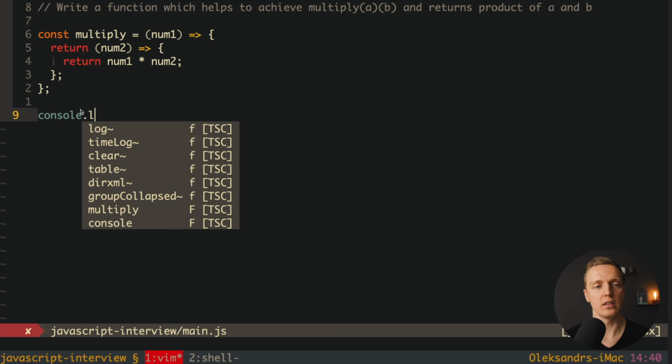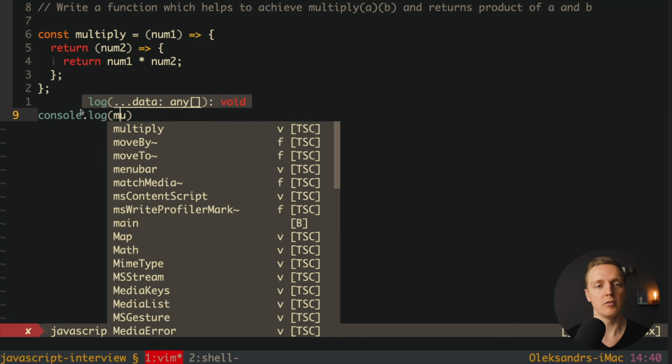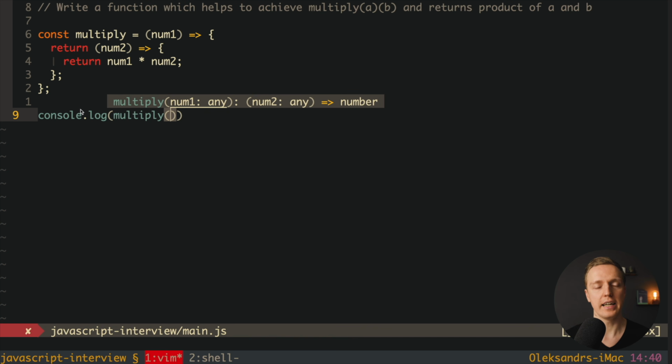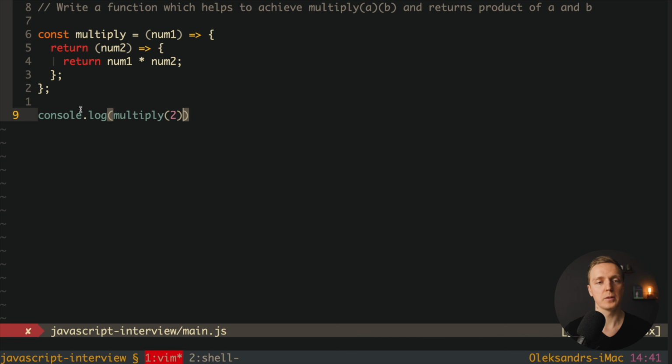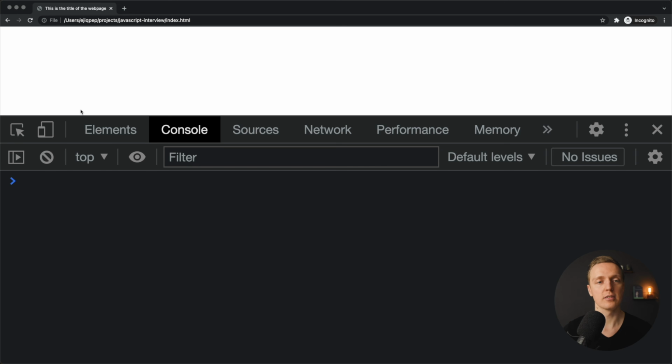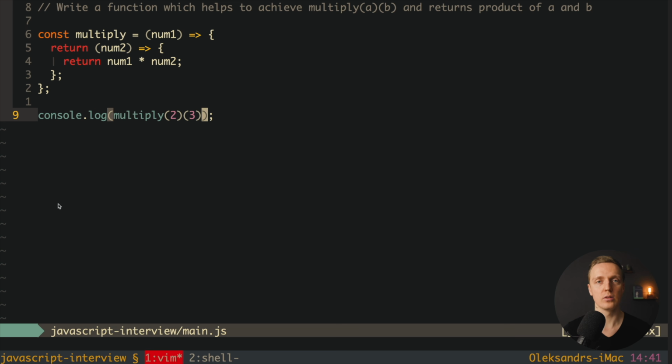We can write here console log. We want to call here our multiply function, and we're passing a, for example, 2, and after this we're calling b, this is our second function, and we're passing inside 3. Let's look in the browser, I am reloading the page and we're getting 6, which means this code is working.